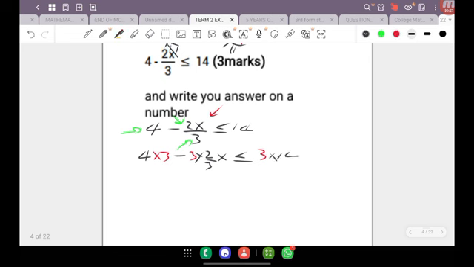Alright, and so why did I multiply throughout by 3? Because I have to keep the equation balanced. I don't want to multiply one of the terms in the equation by 3 and not multiply everything by 3, because I don't want to change the equation. I want to keep the equation the same. But the aim of multiplying by 3 was simply to cancel these two 3's right here. So I'll have an equation that looks like this. 4 times 3 is 12. 2 times x is going to be 2x. And then we have less than or equal to 3 times 14, which is 42.